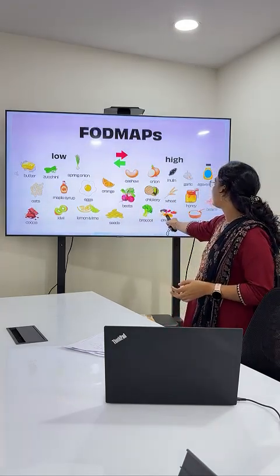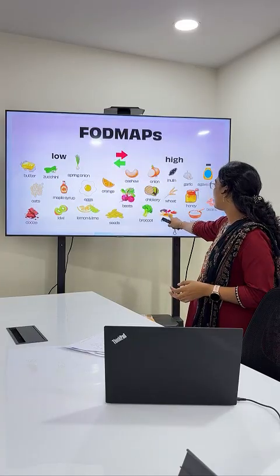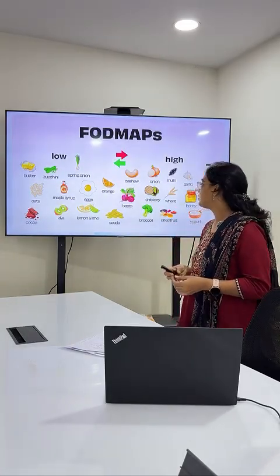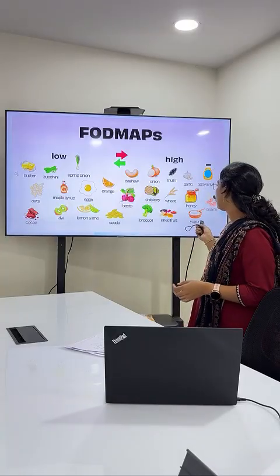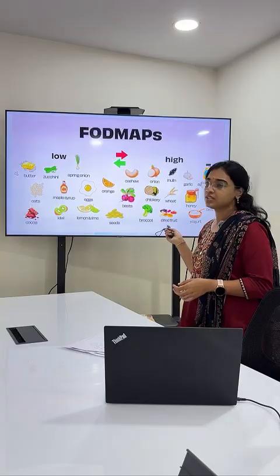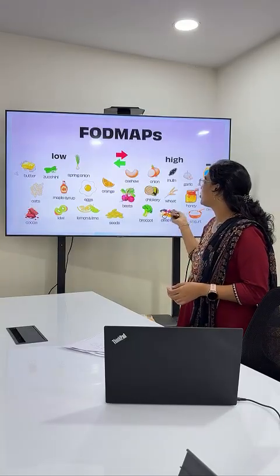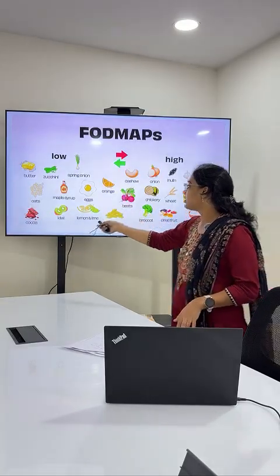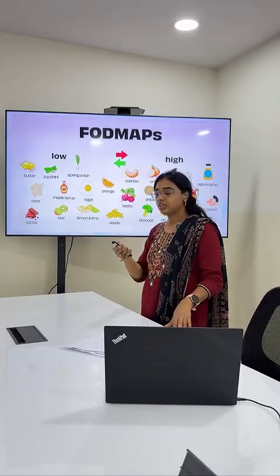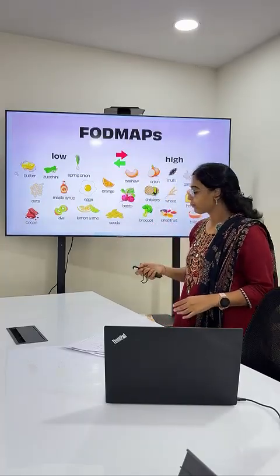We are going to replace high FODMAP foods with low FODMAP foods. As you know, foods that come under high FODMAP are onion, garlic, apples, plums, hard cheese, and broccoli. All these come under high FODMAP foods, so these things are difficult to digest. So we are going to replace them with low FODMAP foods, which include rice, oats, kiwi, eggs, spring onions, butter, and soft cheese kind of things.